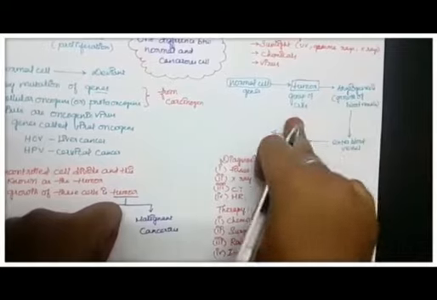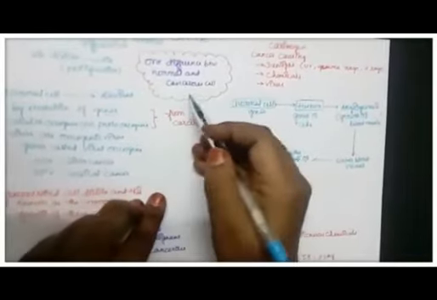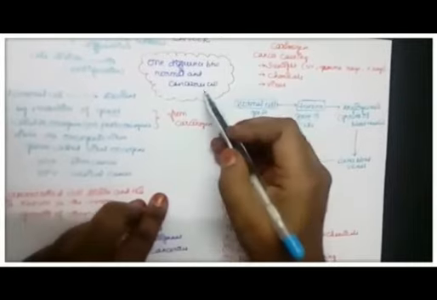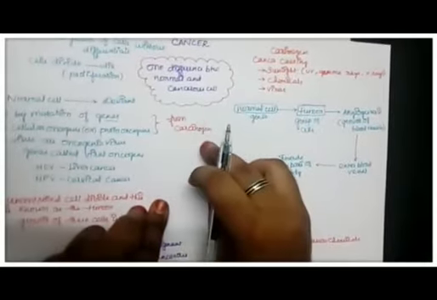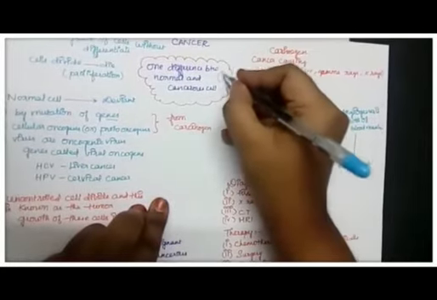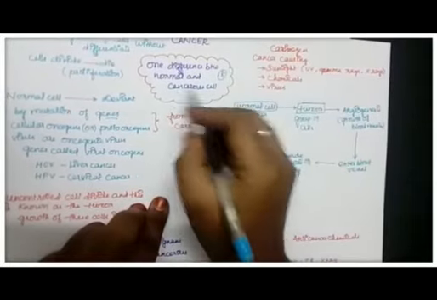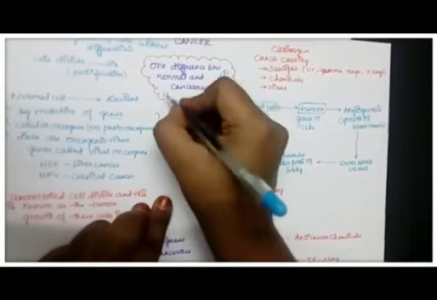And one thing here is, what is the difference between a normal and a cancerous cell? This is a question which is asked in CBSE and NEET examinations numerous times, and this is the most important one. The difference between the normal and cancerous cell is contact inhibition.